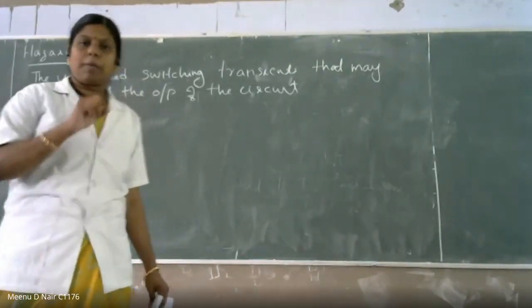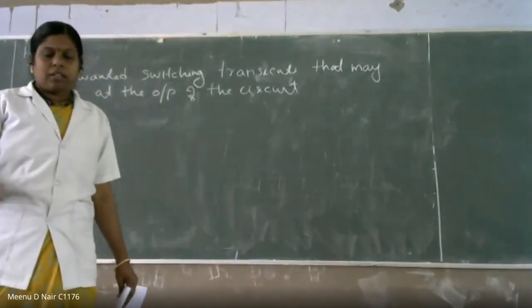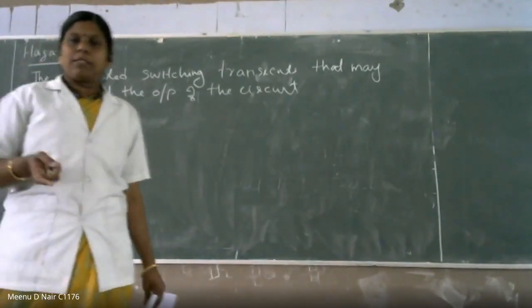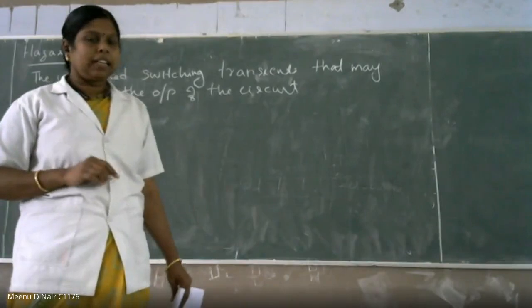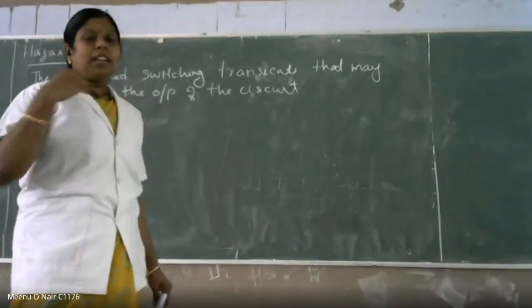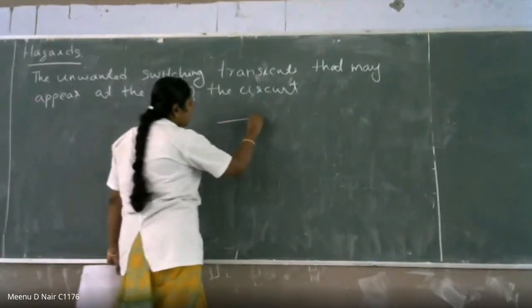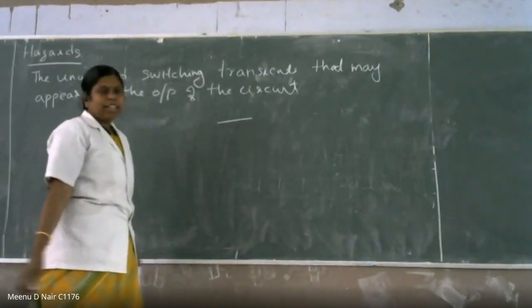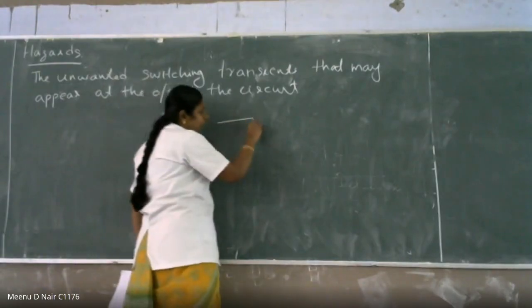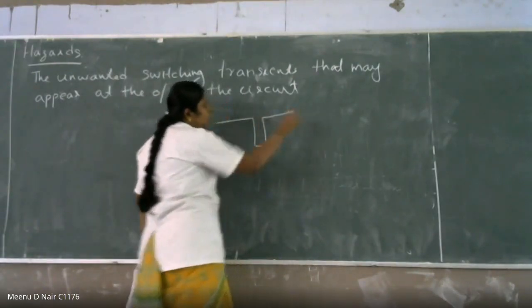Only the first flip-flop is getting the clock pulse, and the second flip-flop will get the clock pulse from the output of the first flip-flop. So there might be a delay in that, so your output may change. Actually, you expect an output of 1, but sometimes due to some transient, due to some unwanted delay, you will get an output of 0 for a short period. Then it will be back to 1.